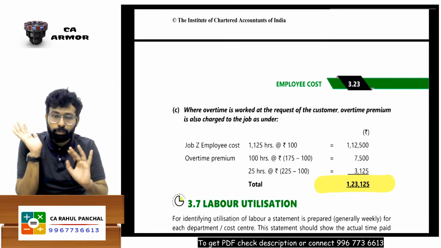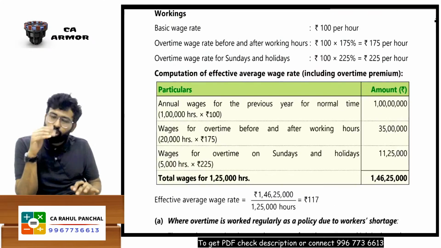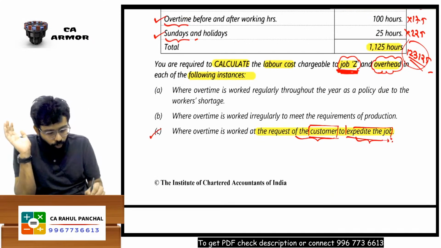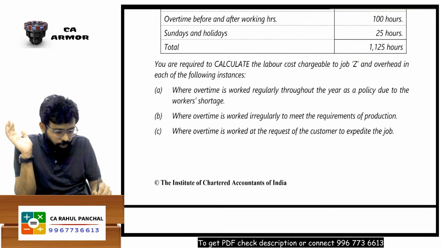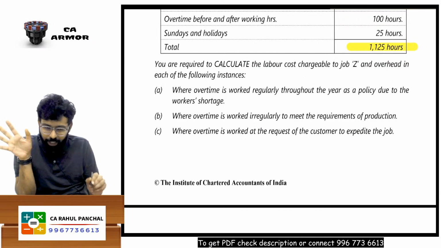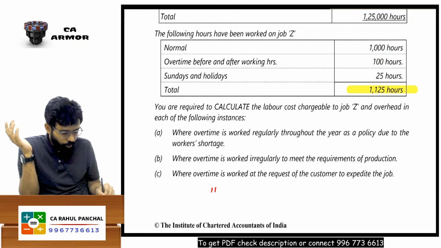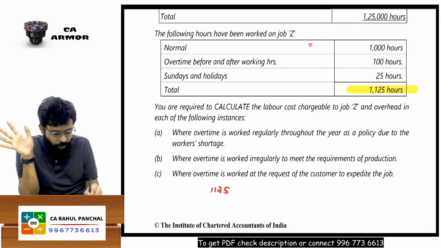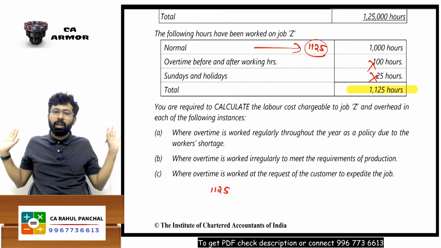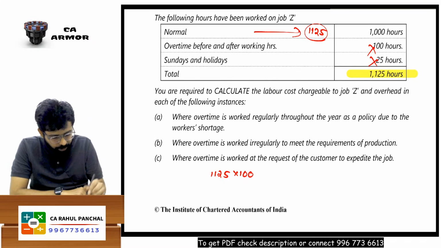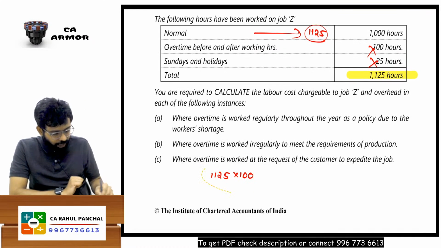Understand, suppose the customer has not requested. He said, okay, you can do it at your end. Then what is the amount that I must have charged to my worker? Generally, I will say like this: for your job, how many hours do I take? 1125. All hours are normal hours. There is no urgency at the customer level. So I will charge 1125 into 100. That is something that you need to understand.